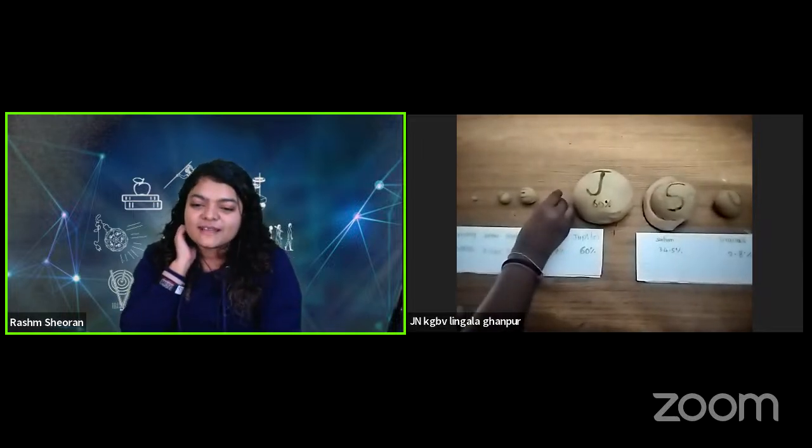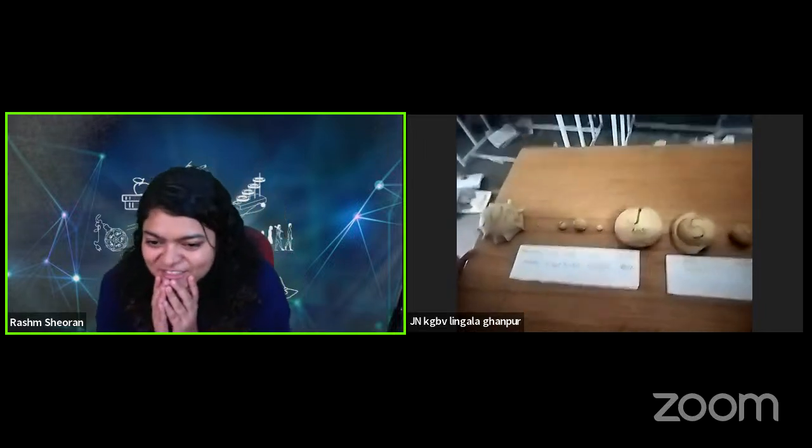Or what you can do is combine all 4 planets together and then do the activity once again. It's your atta, so you can combine or remove some atta so that it looks smaller than Venus, even smaller. Yeah, now that's better, right? Did you understand why we did that? Because Mars is smaller in size than Venus, right? Yes, ma'am. Okay, so all the planets look good. What about the Sun, ma'am? How did you find the size of the Sun? Or did you just use all the remaining atta to make the Sun?